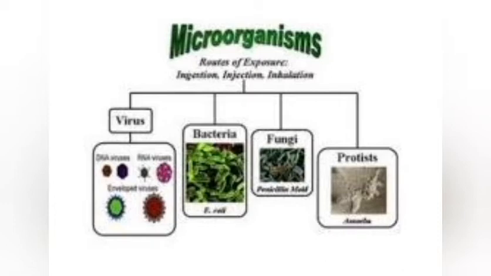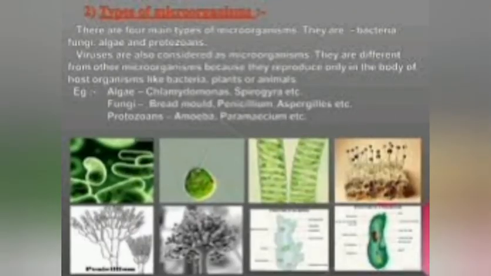The second part is, where do microorganisms live? Microorganisms may be single-celled, like bacteria, some algae and protozoa, or multicellular, such as many algae and fungi. They live in all types of environments, ranging from ice cold climates to hot springs, and deserts to marshy land. They are also found inside the bodies of animals, including humans.